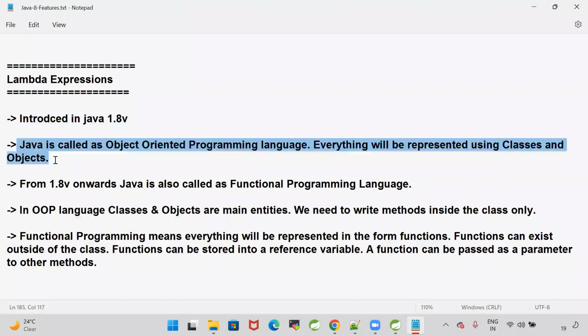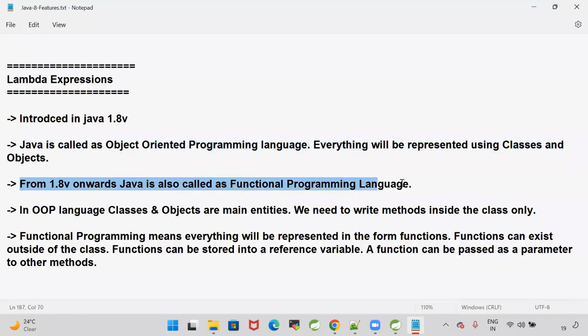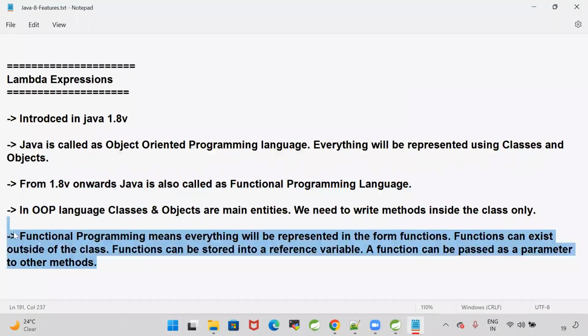Java is called an object-oriented programming language. Everything will be represented using classes and objects. From 1.8 onwards, Java is also called a functional programming language. In OOP language, classes and objects are main entities. We need to write methods inside the class only. Functional programming means everything will be represented in the form of functions. Functions can exist outside of the class. Functions can be stored into a reference variable. A function can be passed as a parameter to other methods also.